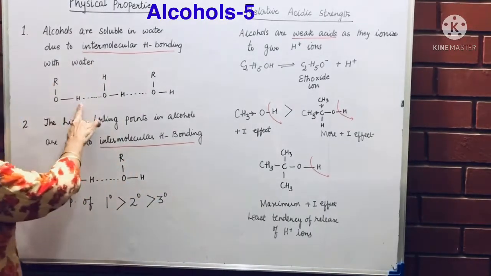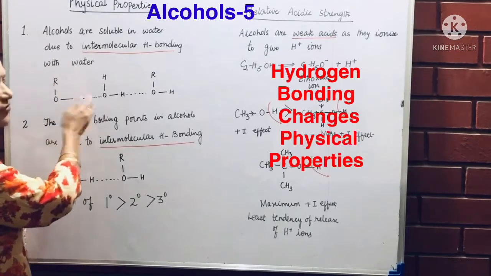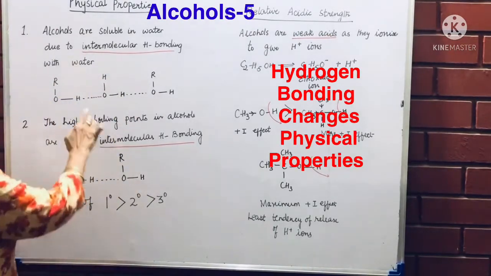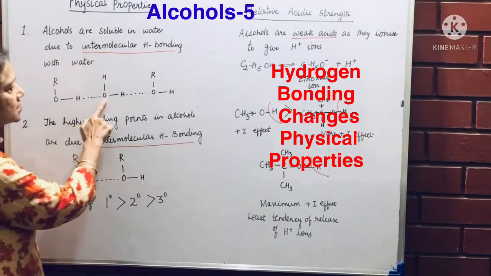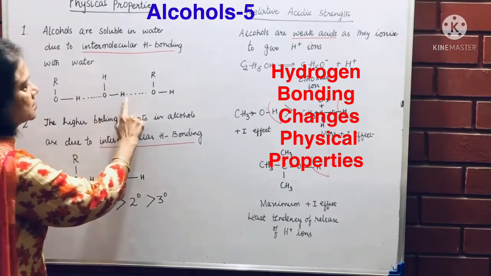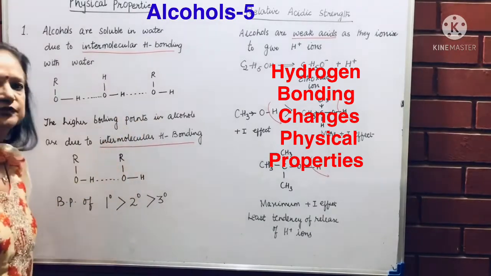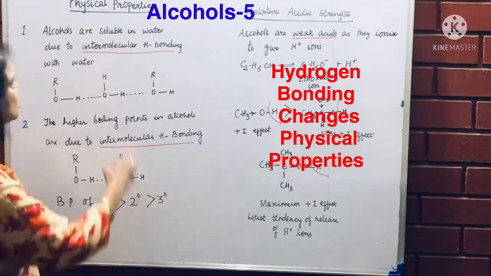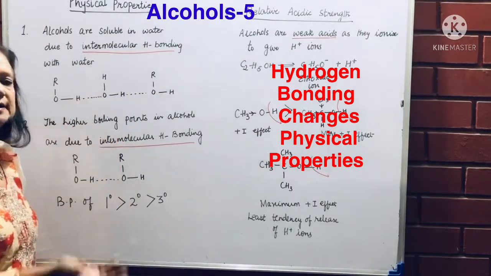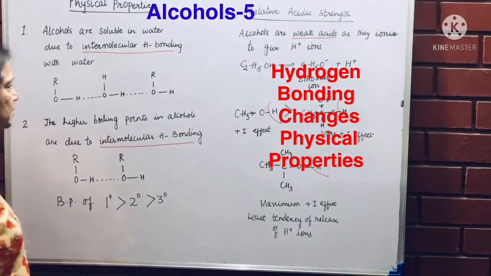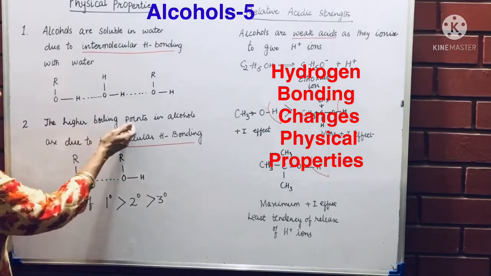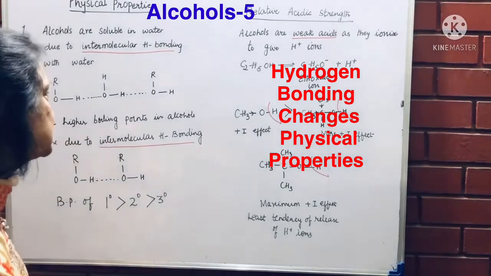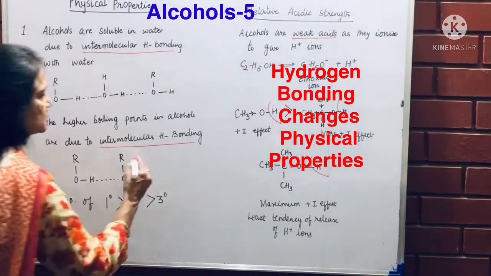Now ROH is the alcohol, CH3OH, C2H5OH. It can combine with O of water. So the hydrogen atom of the alcohol, the oxygen atom of water. Similarly on this side, with dotted lines we have shown hydrogen bonding. So weak hydrogen bonding can take place between alcohol and water, and that is why alcohols are soluble in water.